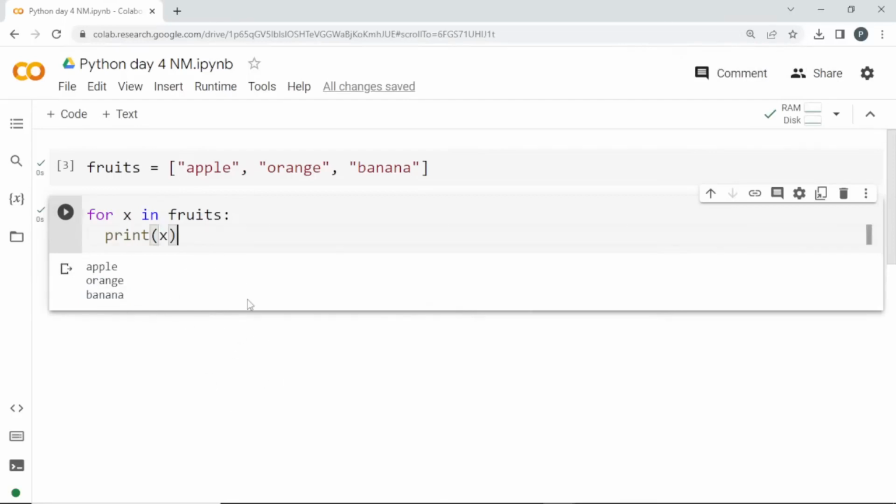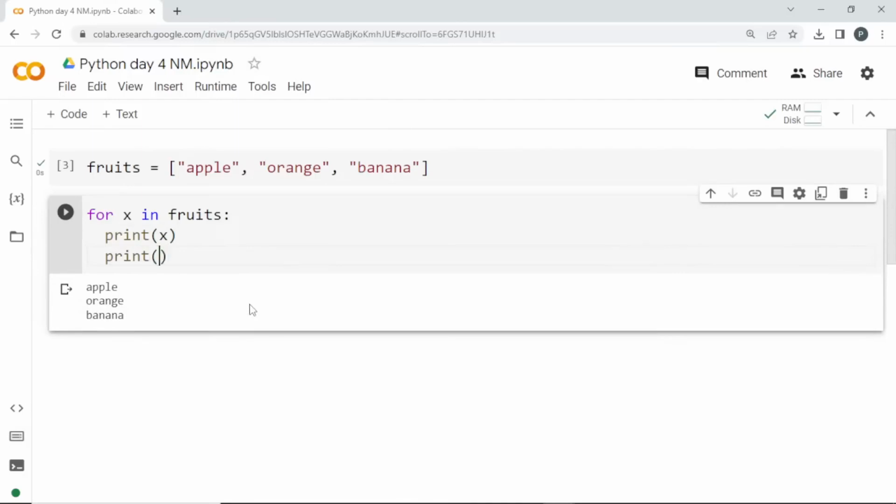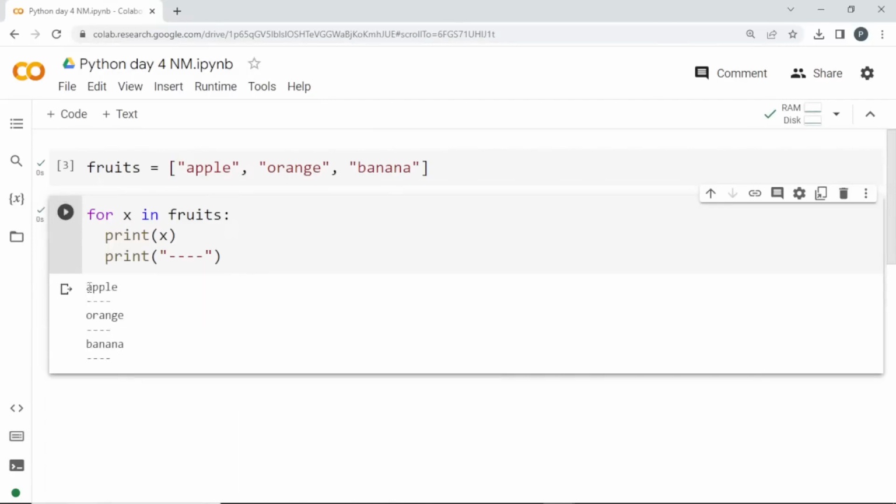If you want to see it clearly, I can print something else here. This is in the same indentation line, so it comes under the body of the for loop. Once this line is also executed, only then will it take the next iteration. I'll just print a dashed line like this, so that you can understand what is happening here. See, in the first iteration x will be apple. It will print apple, and then it will print this dotted line. So this iteration is over now. Then x will take the next one, orange, printing orange and the dotted line, and then it is taking banana, printing banana and the dotted line. Clear?